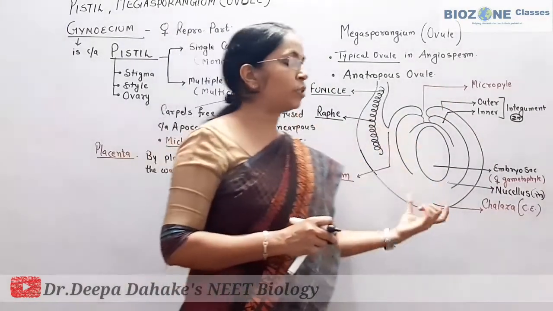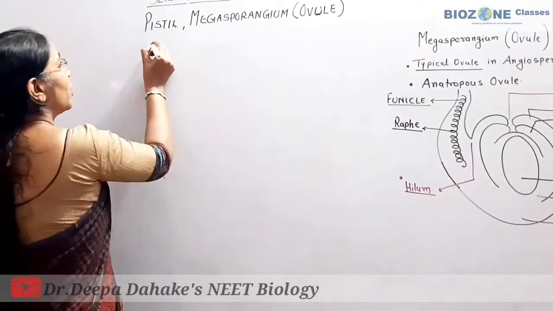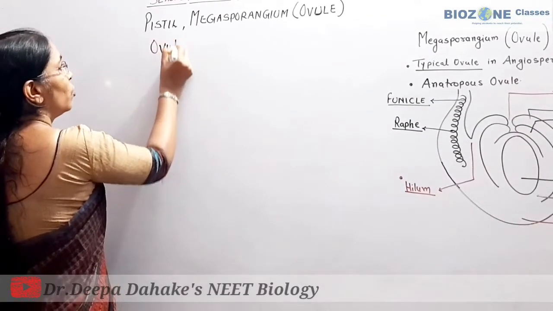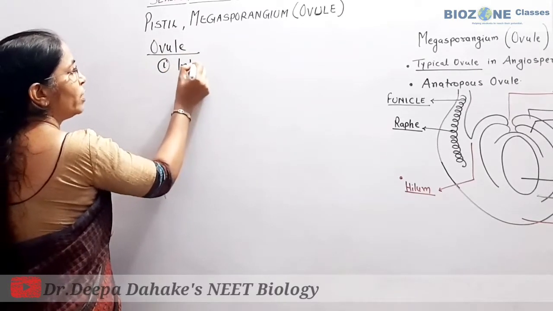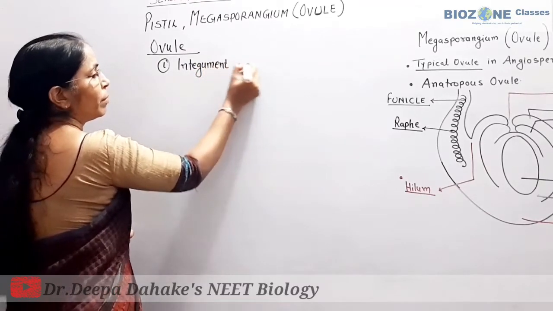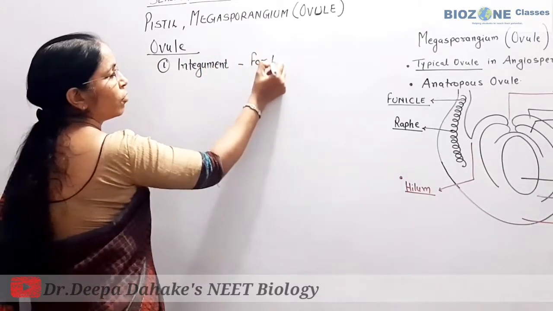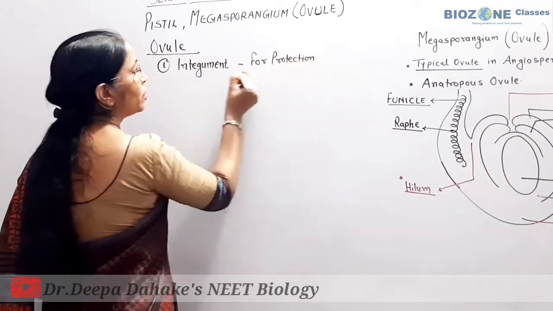Now I explain each and every part of the structure of the ovule. Here we study the various parts of the ovule. The first part we study is the integument. Integuments are responsible for protection.